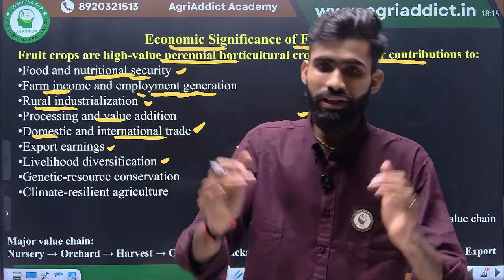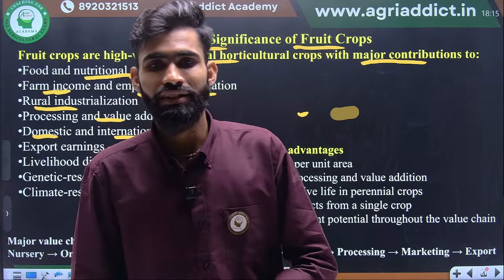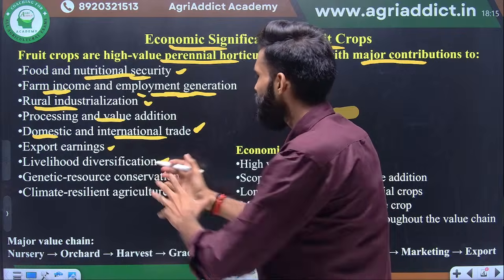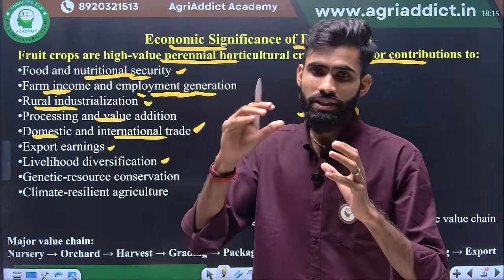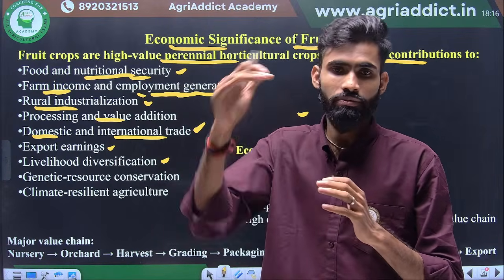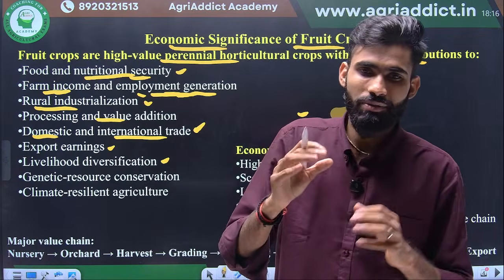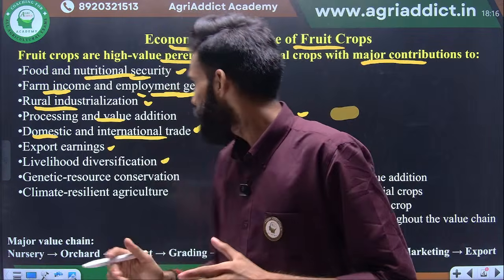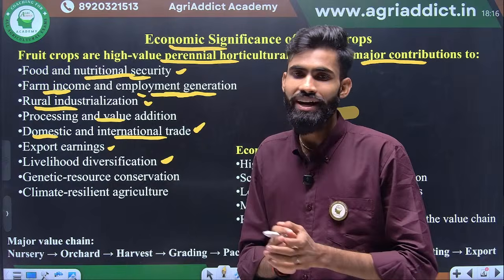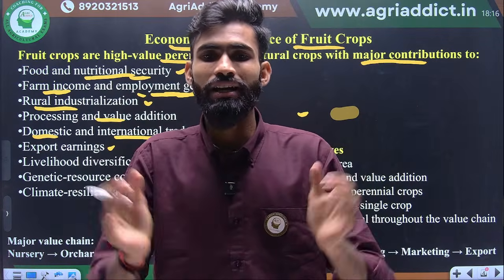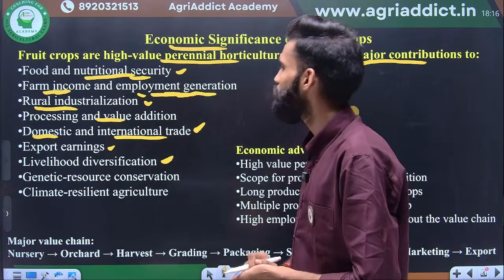Okay, next, livelihood diversification. In a particular cluster, in your village, if you start cultivating different fruit crops, it makes a diverse climate. This is not climate in terms of climate requirement; in the fruit sense, if you diversify several fruit crops, it makes a climate-like structure. Same thing is going on here.